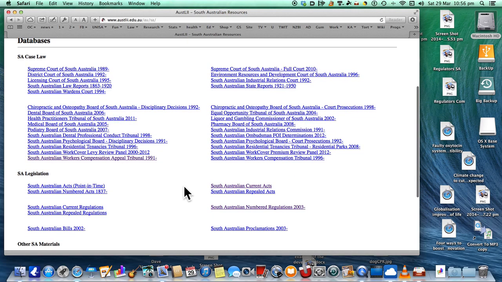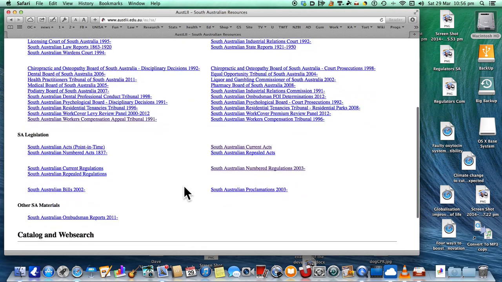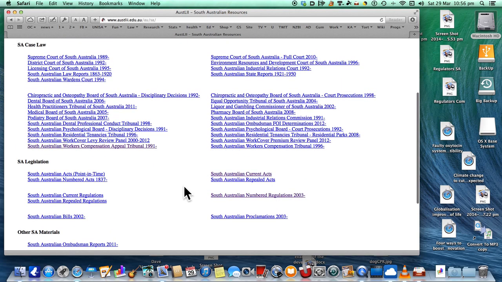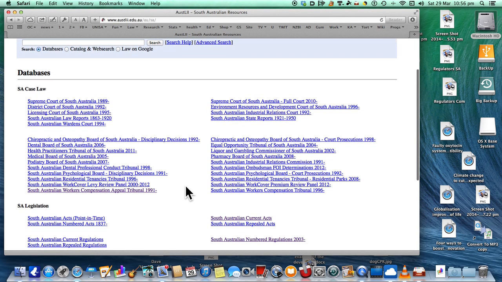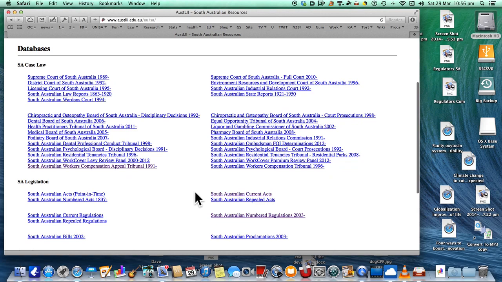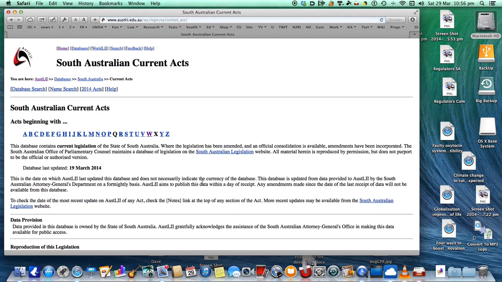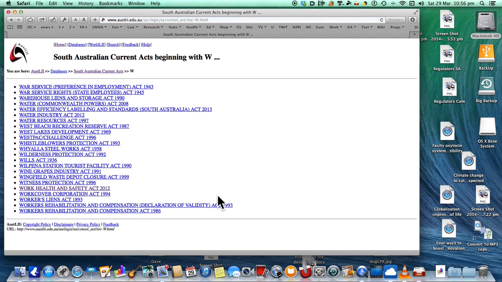Now the other thing we need is not just the legislation, but we also need, let's have a look here. This is the current acts that we've got. Oh, I suppose actually we might be able to find them under acts. Let's have a look and see. Work health and safety.